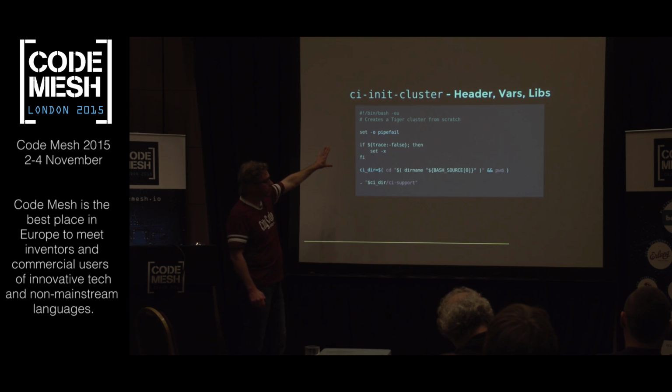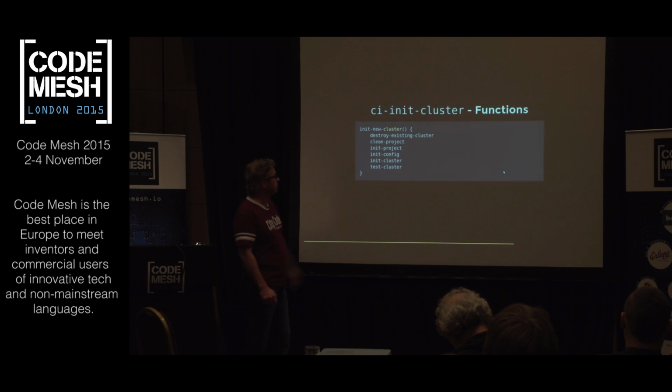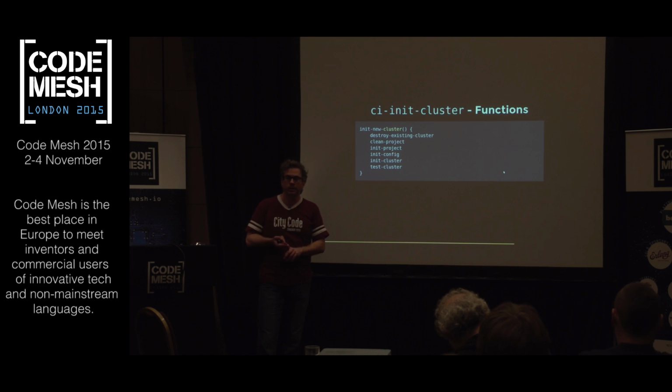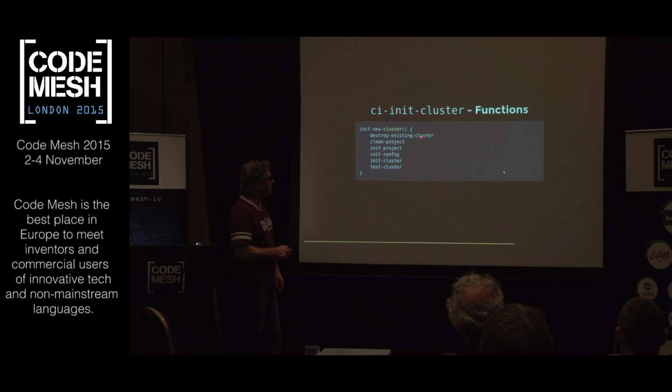I'm now getting into the function definitions. So init new cluster consists of this. I'm going to read it here. There's no comments. There's no confusion. It's simple, direct, sequential code. Destroy the existing cluster. Okay, makes sense. Clean the project. Okay, got it. Init the project, so initialize the project. Got it. Initialize the configuration. Okay, there's a lot of steps here, but they're clear and they make sense to me. Then I'm going to initialize the cluster. Okay, so this is sort of the prereqs, and then I'm going to do that, and then I'm going to test the cluster.